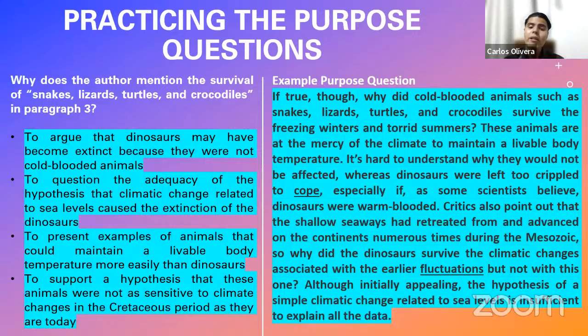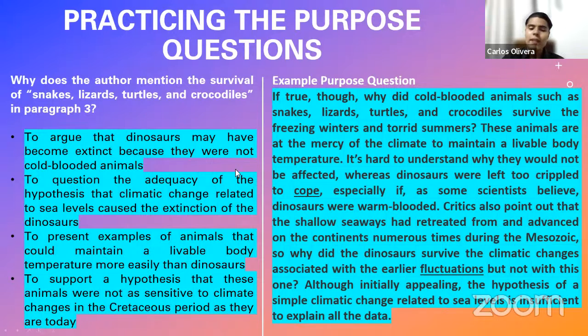This is not true. Actually, in the entire reading passage, it never questions if the dinosaurs were cold-blooded or warm-blooded. It actually affirms that they were warm-blooded. Look at it. Some scientists believe dinosaurs were warm-blooded. It never says that they are doubting. No, no, no. They affirm they were warm-blooded. So if they were warm-blooded, why didn't they die? Excuse me, why did they die if they were warm-blooded and powerful?